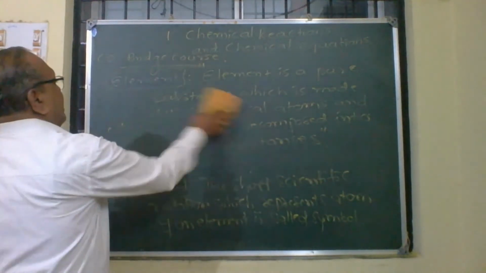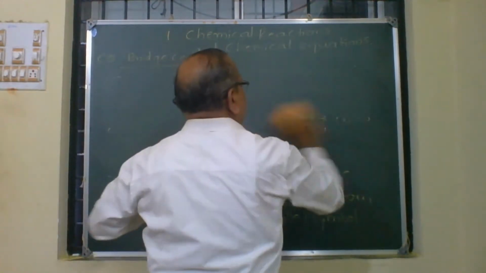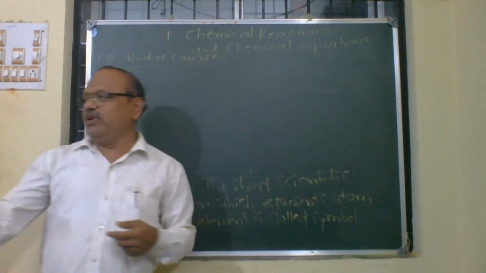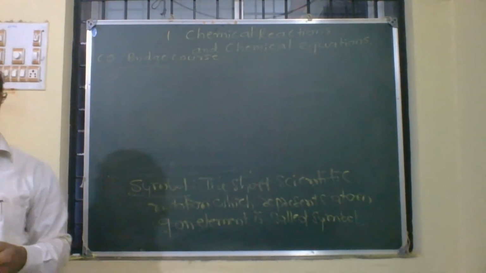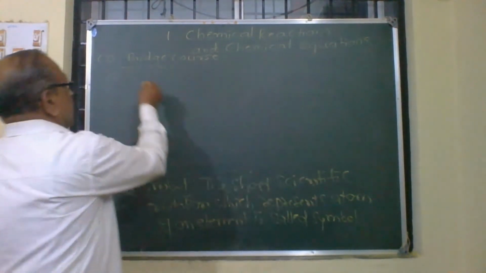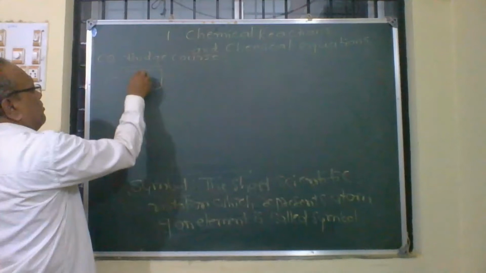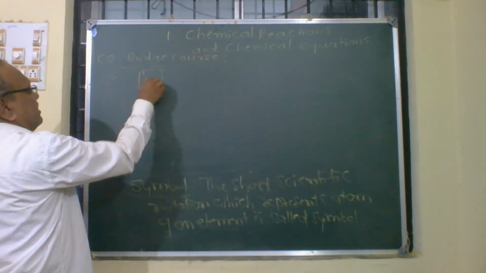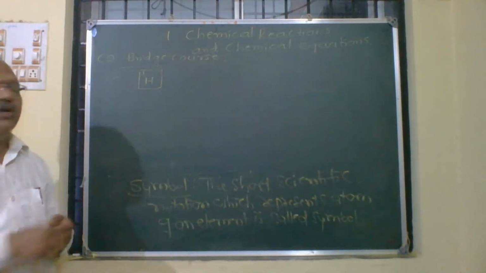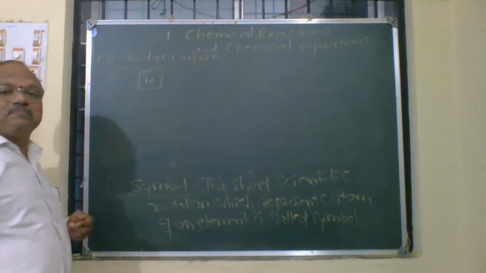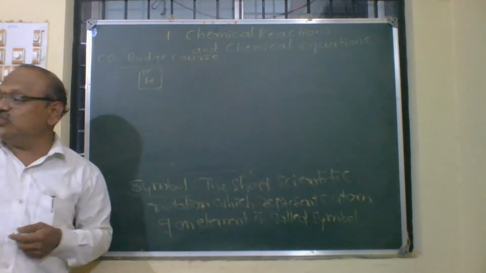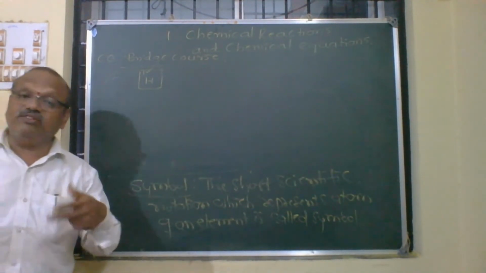So where do you get these symbols? We can get these symbols from the periodic table of the elements. If you open the periodic table, it is already in your hand. In every box, at one corner a number is written, say 1, and it says hydrogen, H. H stands for hydrogen. What does this 1 represent? Atomic number. Now the question is, what is an atom?